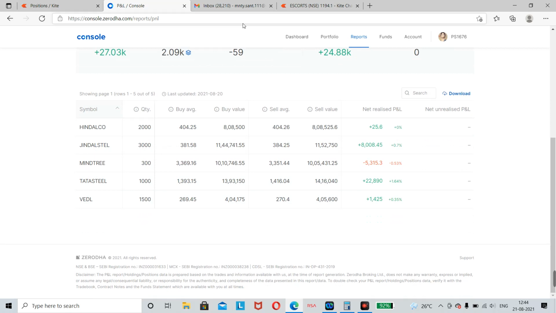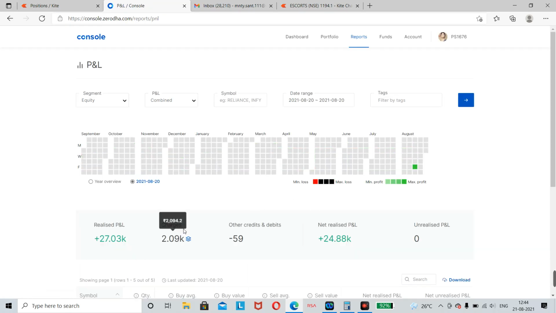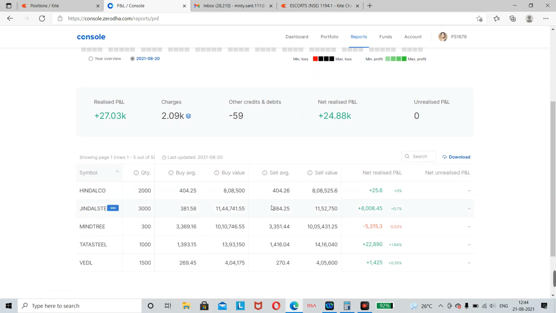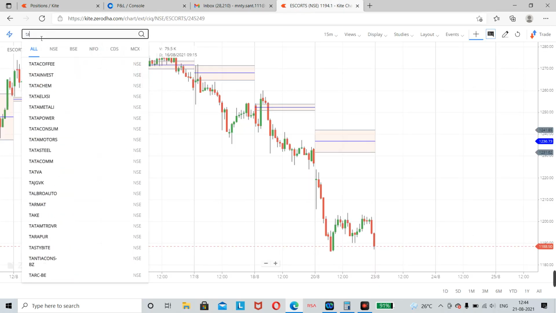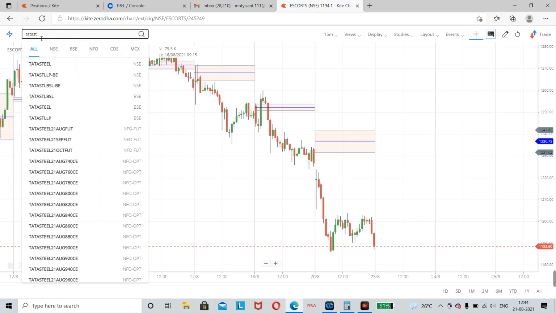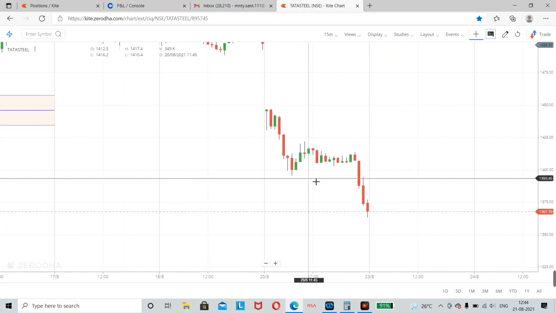So I will discuss the trade. I'm not going to discuss all the trades. I will discuss a big trade like Tata Steel, and one loss-making trade, that is Mindtree. One big trade like Tata Steel. So let's go to Tata Steel, my entry, exit, and SL. Look at the Tata Steel chart.